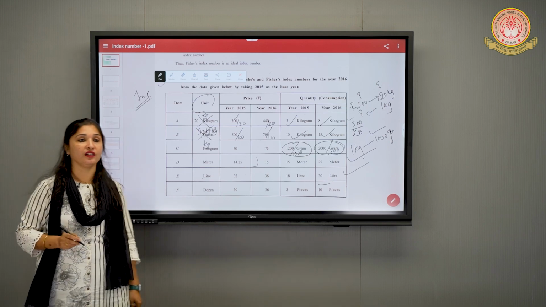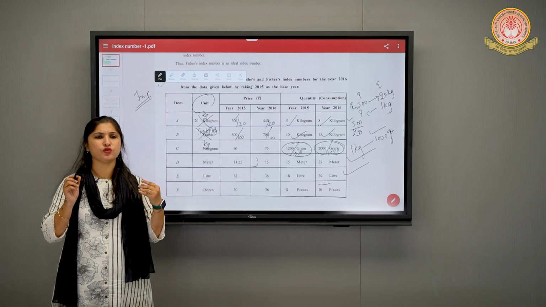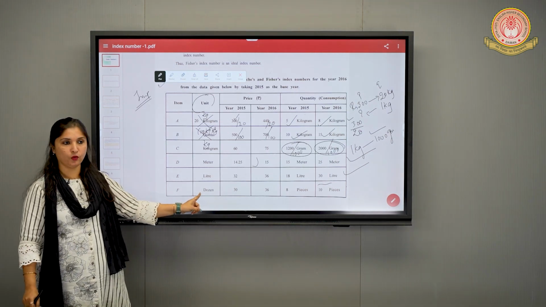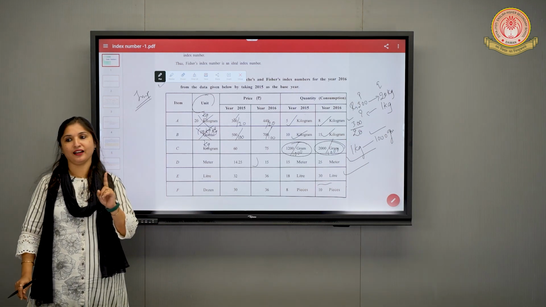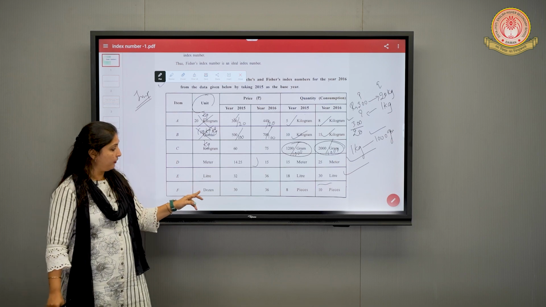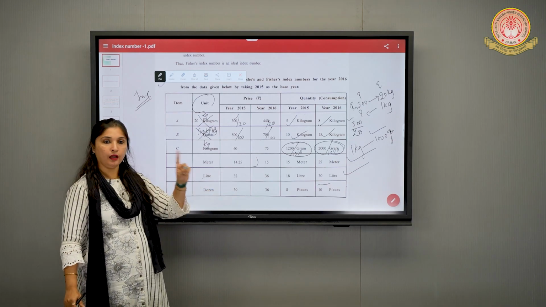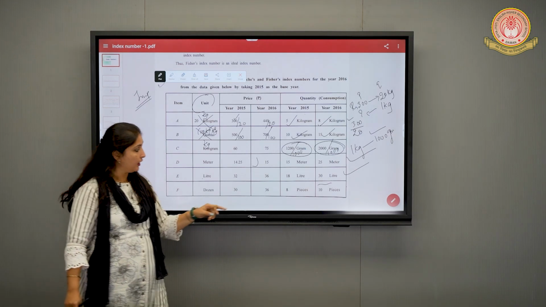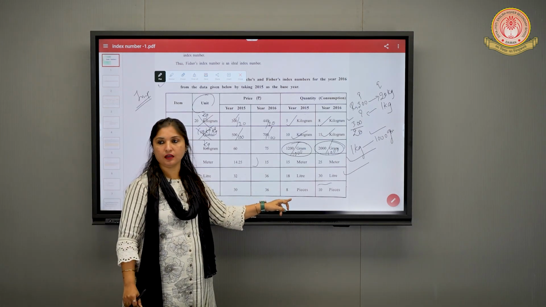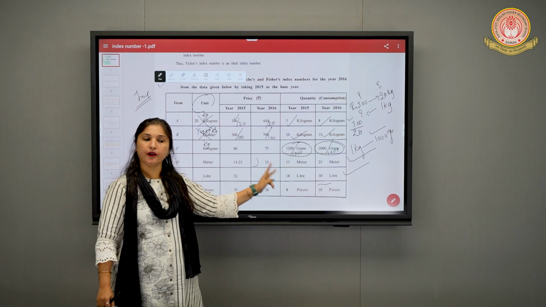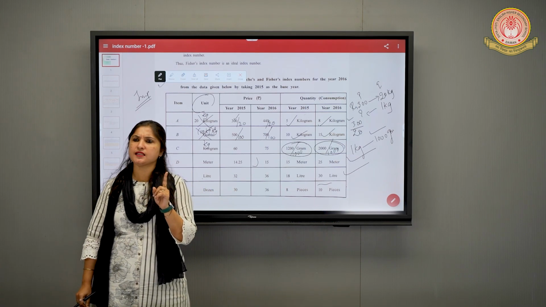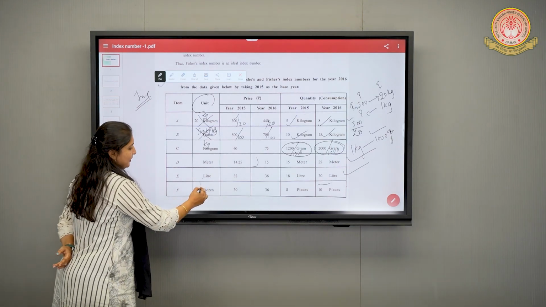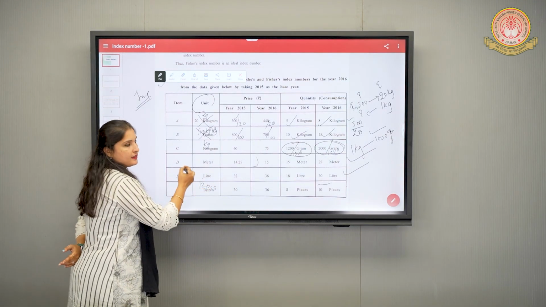Now, very important section, item F. Most of the students make mistakes in this one. Item F, we'll check. It is dozen over here. Everyone is very happy, single unit. But when we see over here, it is 30, the price of 1 dozen, 36, price of 1 dozen. Then we have 8 pieces. Here it is dozen and here it is pieces. 1 dozen is equal to how many pieces? 12 pieces, right?